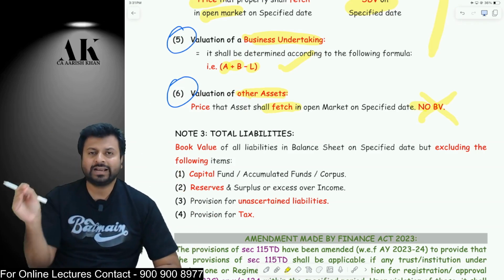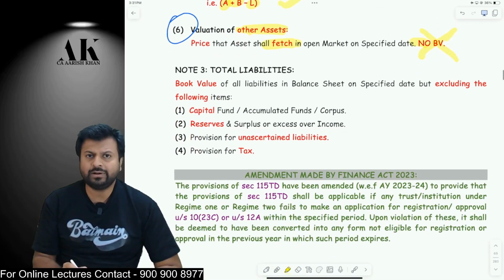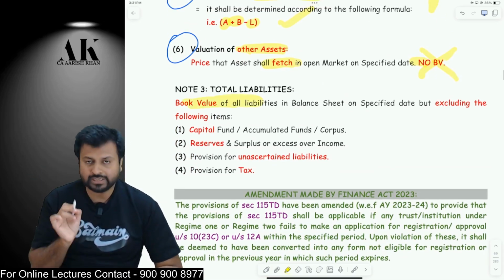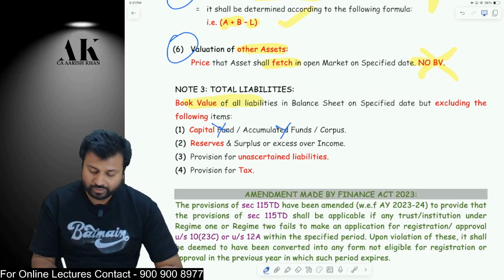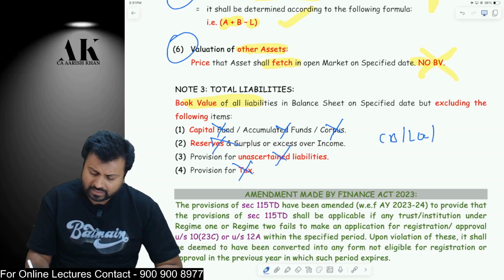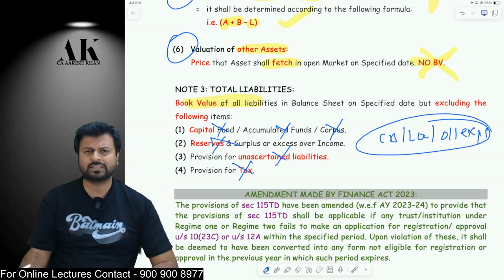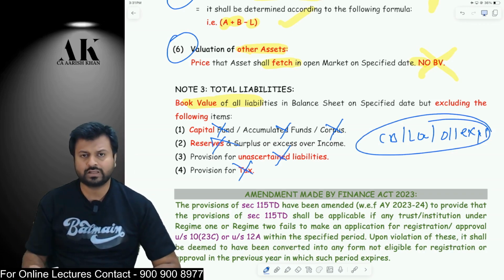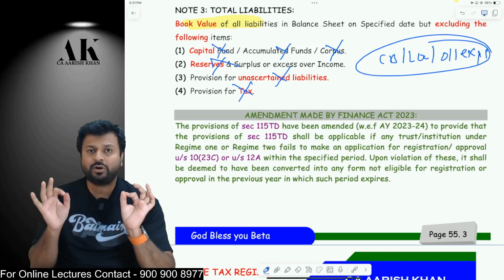Now, from the aggregate of all assets minus the aggregate of all liabilities, how will you compute the liabilities of the trust? Book value of all the liabilities, but you will not take these items: don't take capital, accumulated fund, corpus, reserves and surplus, unasset and liability, or provision for tax. Then what will come? Creditors, loans, outstanding expenses, utility bills, and normal business expenses which are outstanding will come over here. This is how you are going to compute the accredited income or the exit tax.